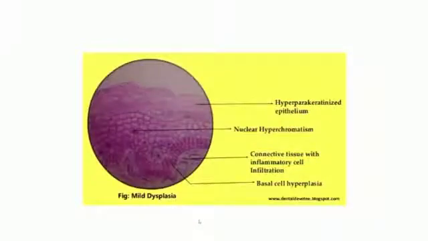Here's a diagram showing dysplasia. This is a hyperparakeratinized epithelium. There is nuclear hyperchromatism, connective tissue with inflammatory cell infiltration, and basal cell hyperplasia.